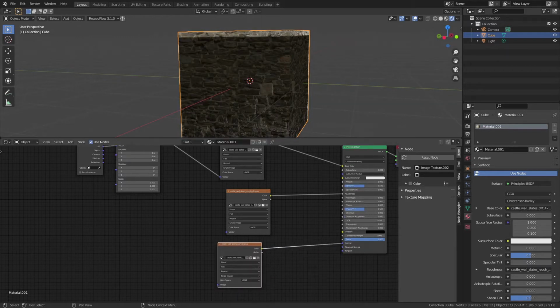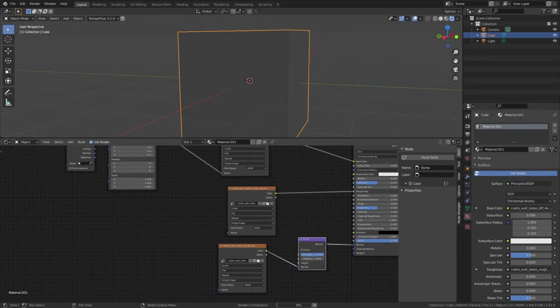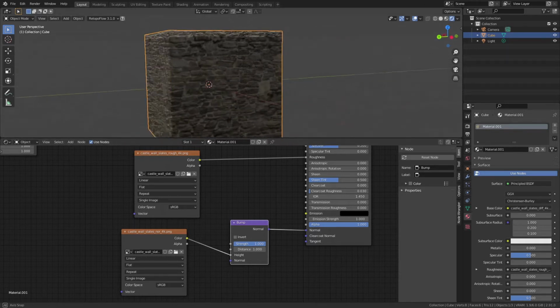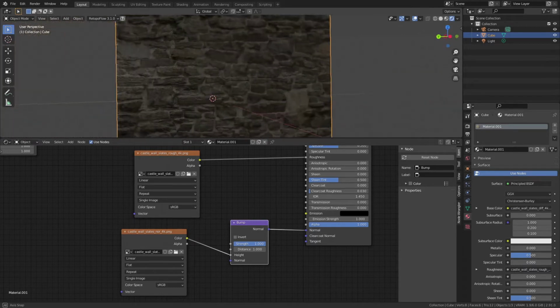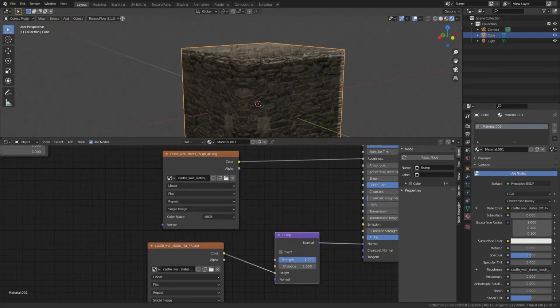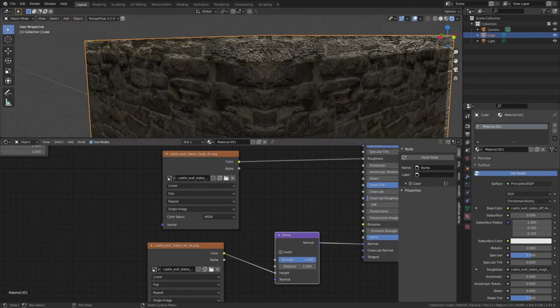you can add nodes with Shift A and then search for a bump map and plug it in between here, and then instead of, I don't know why it does this automatically, it puts it into the normal plugin. We have to plug it into the height, and that will give us a bit more fake displacement. Basically, it makes it a bit more realistic. If you don't like it to be this harsh, then just lower the strength a bit.